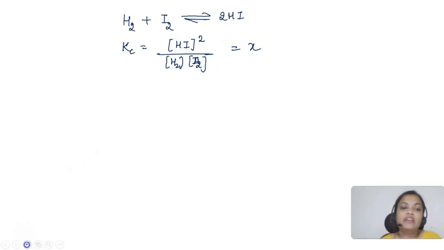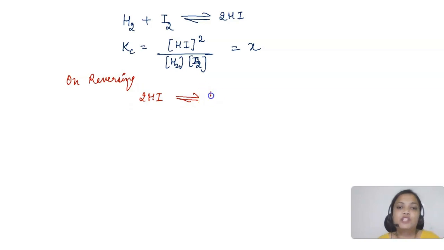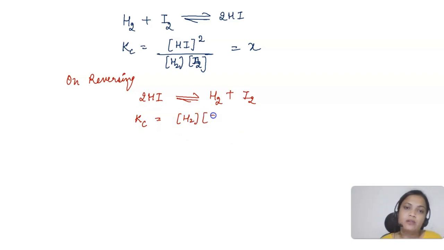Now students, what if I reverse the reaction? Because the reaction is happening both ways, no? So if I reverse this reaction, on reversing I can say, if I am having 2HI gives, I am starting from HI now, the decomposition of hydrogen iodide to give hydrogen and iodine. Now what will be the equilibrium constant for this now? Concentration of products divided by the concentration of reactant here too. Now don't you think if I want to write it in terms of X, it is just 1 by X?